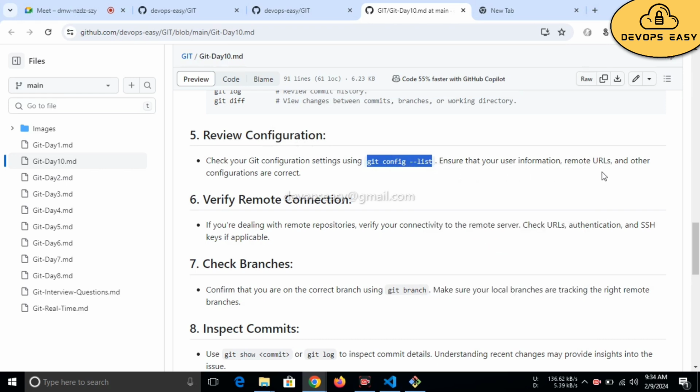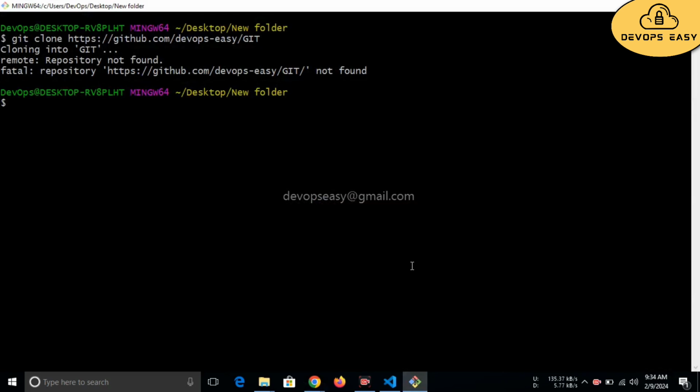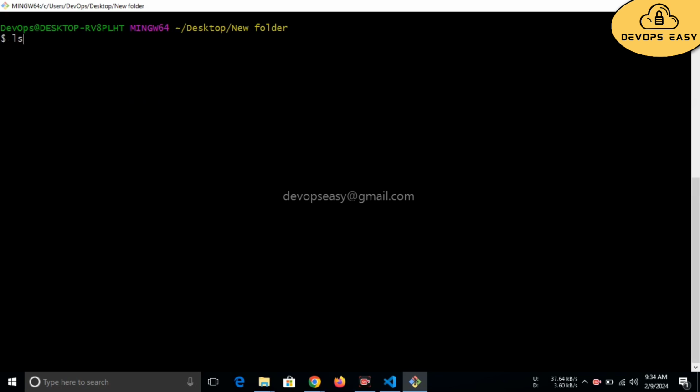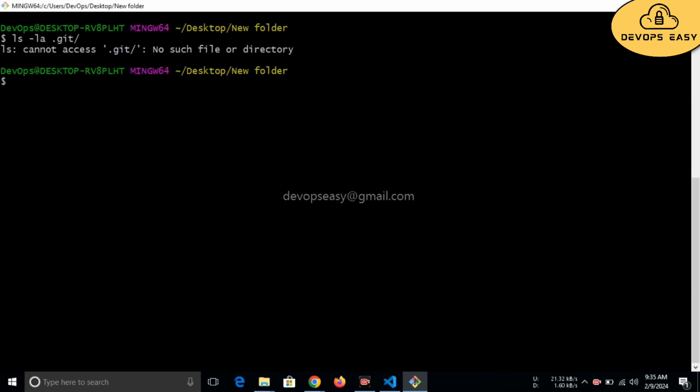Ensure that user information, remote URL and other configuration are correct. Right, git config --list. So where am I getting this from? ls -la /.git. Okay, it's just a new folder, right?